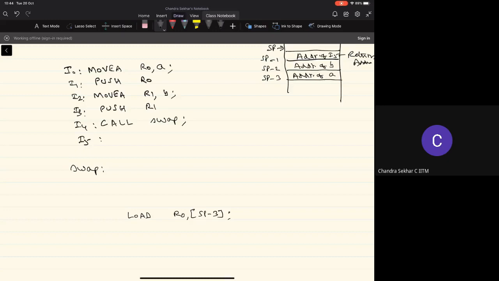So now what will R0 contain? R0 will contain the address of the argument that's passed. That is the address of A.